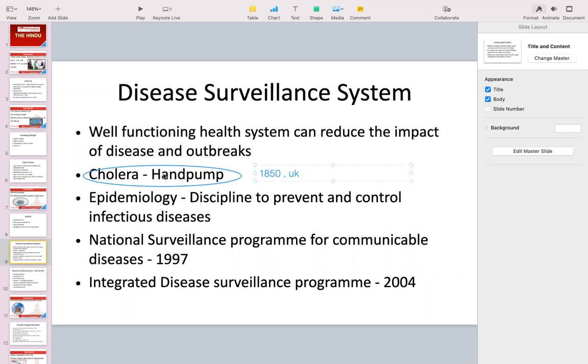Okay, so this actually gave rise to a discipline called epidemiology. Do you remember that? Epidemiology is a discipline which studies how to prevent and control infectious diseases, epidemics like cholera. The national surveillance program in India, such a surveillance system was introduced in 1997, although it didn't work out very well. So in 2004, we came up with another program which is still running. So do remember the Integrated Disease Surveillance Program, which was launched in the year 2004.